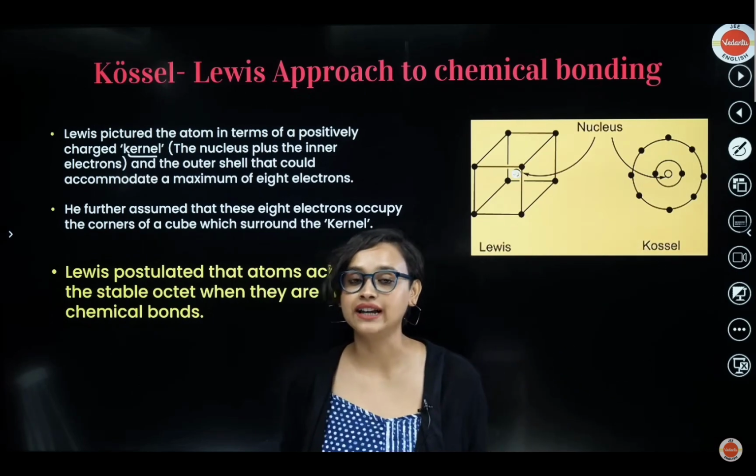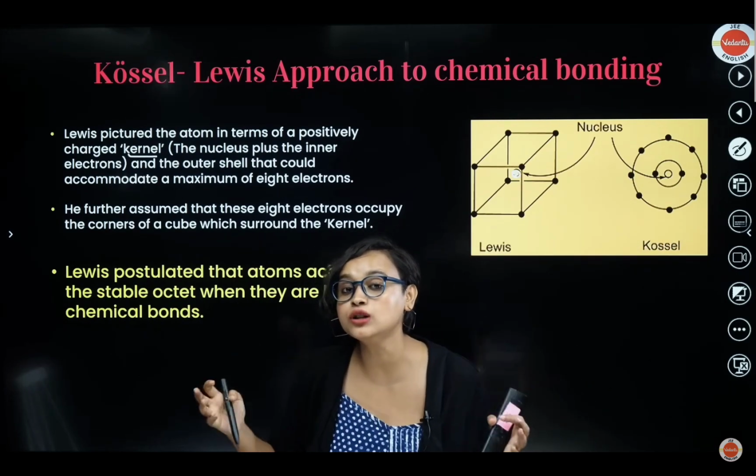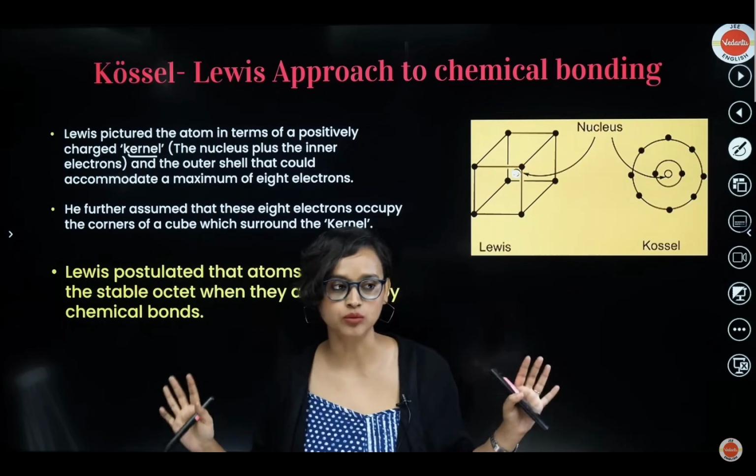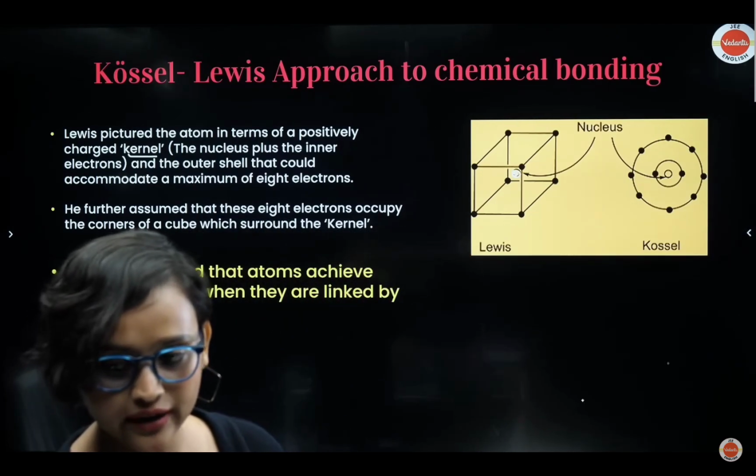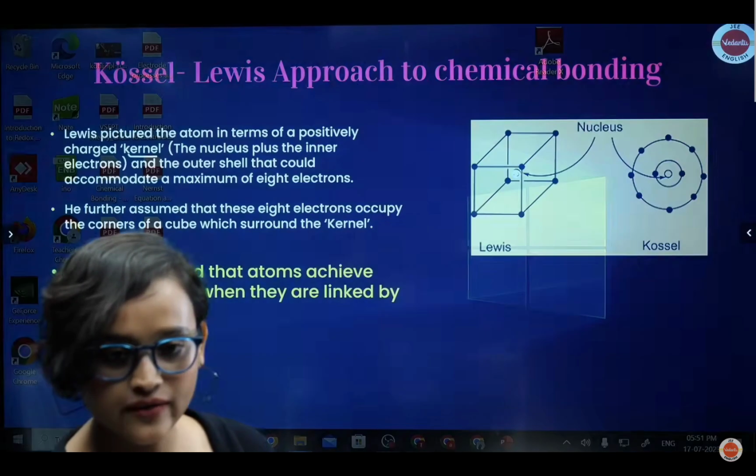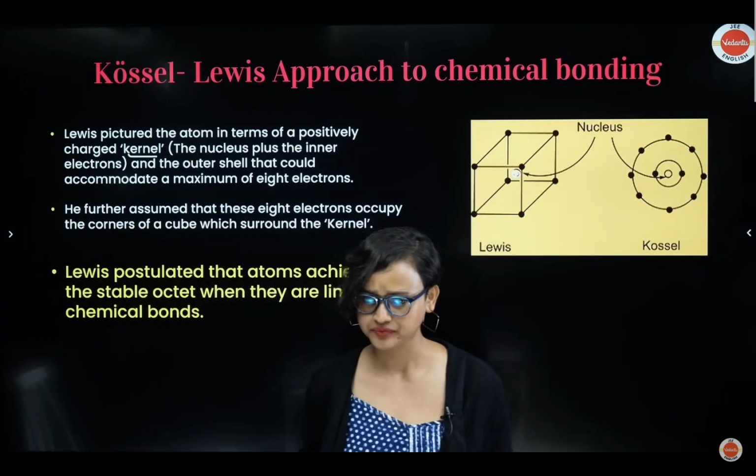Now further he postulated that atoms achieve the stable octet when they are linked by chemical bonds. So he said that it's the octet when they are absolutely stable, and they love it. All right. That's what he said. Great. Makes sense, right? Makes sense, everybody? Amazing.